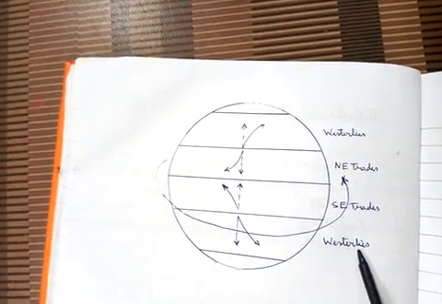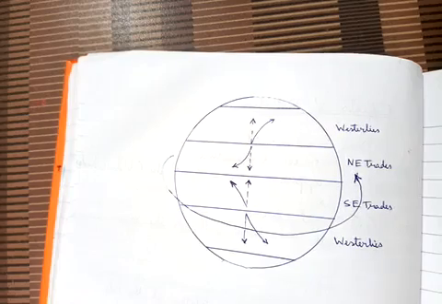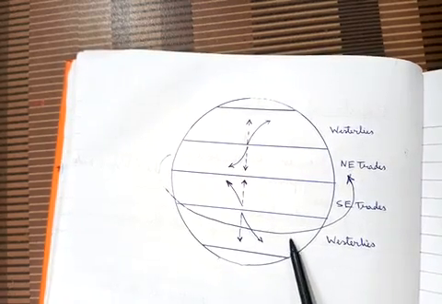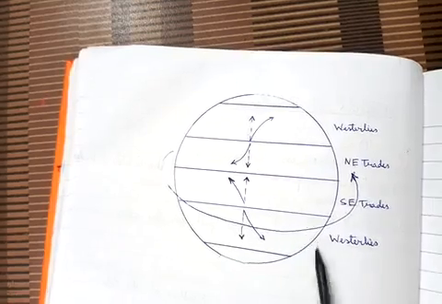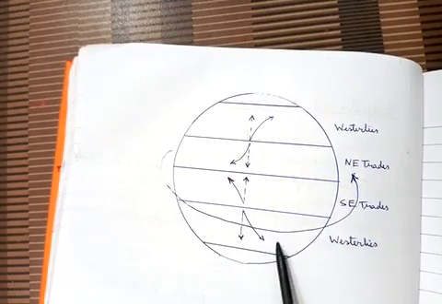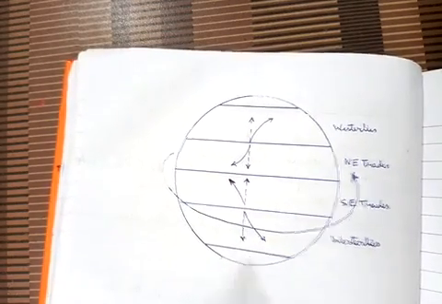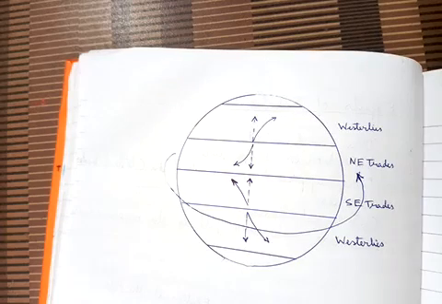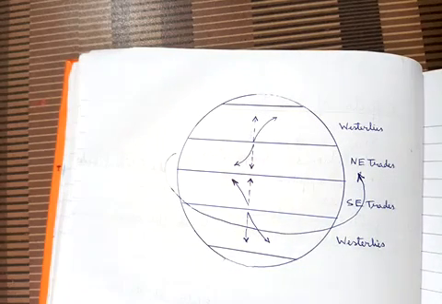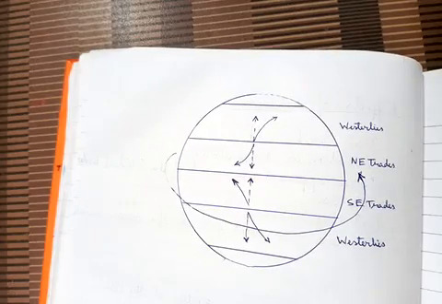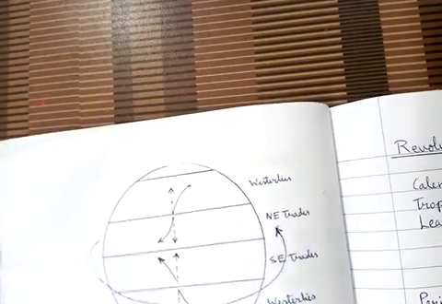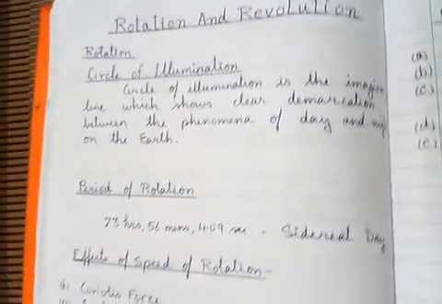Why do they blow from west to east? Because there is too much deflection. And the Coriolis effect becomes maximum at the poles. So this is about the Coriolis force. In the coming chapters, you will be studying more about it. Now let's see the next thing.